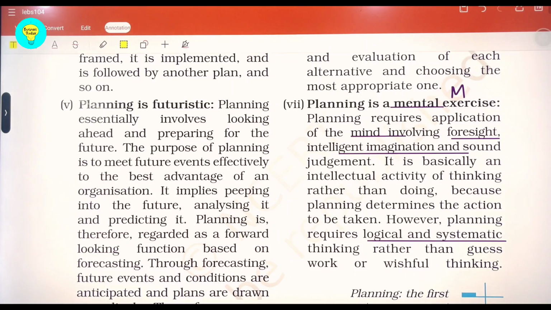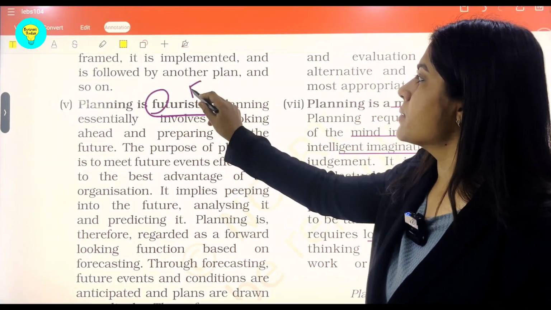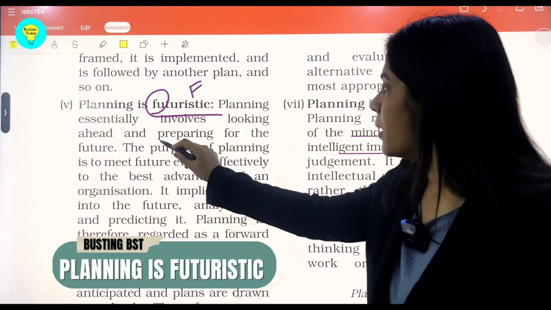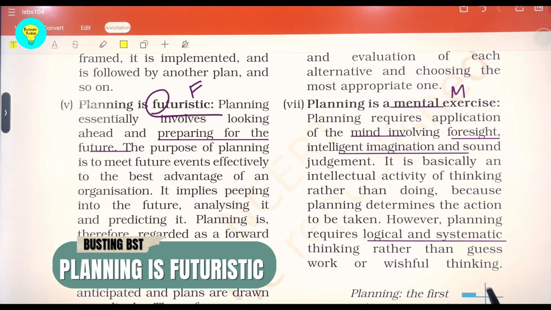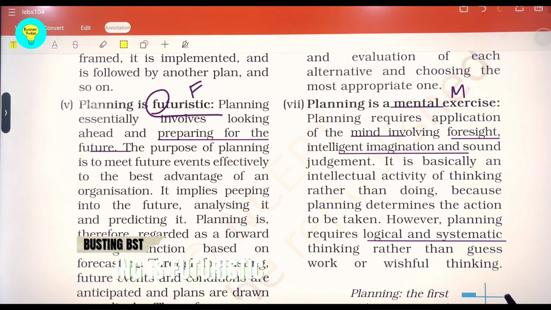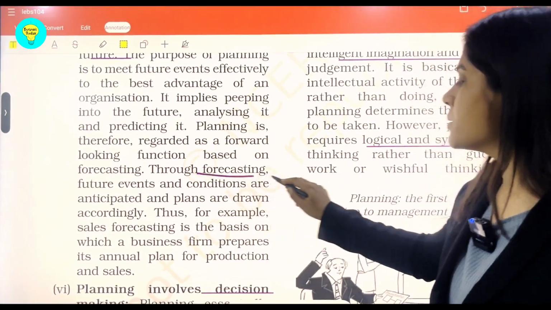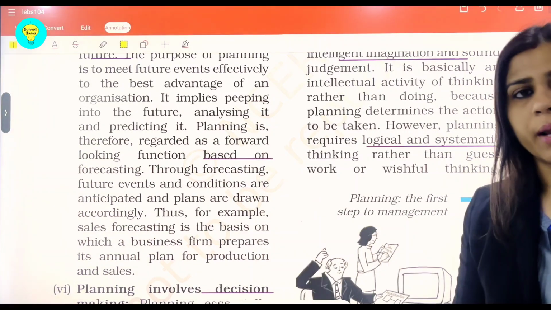Now FC, F represents planning being futuristic, that is relating to the future, preparing for the upcoming future. And since the future is highly uncertain, highly unpredictable, we have to have some forecasts on the basis of assumptions regarding the future, which we'll read about in the process of planning.